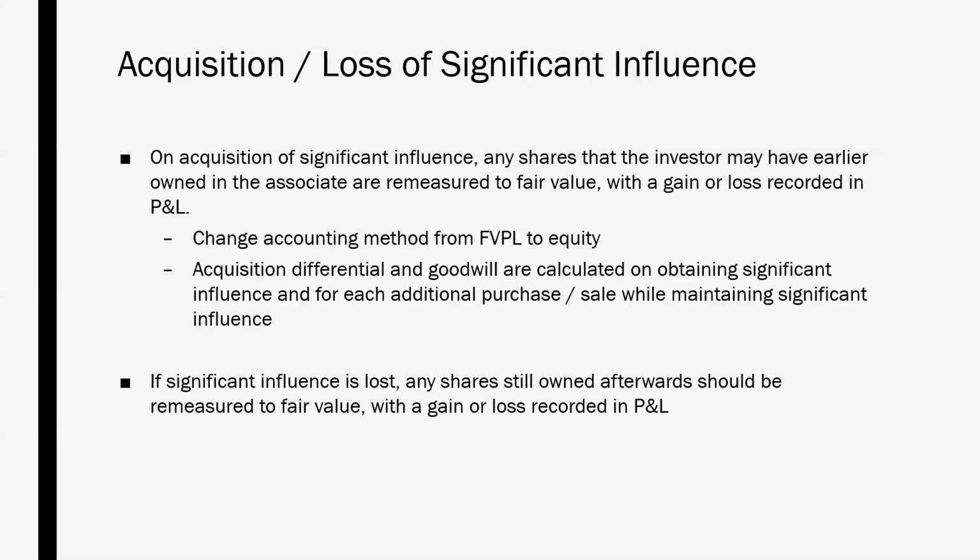If significant influence is lost, then any shares that are still owned afterwards must be remeasured to fair value, with any resulting gain or loss to be recorded in profit or loss, and the accounting model will change back from the equity method to fair value through profit or loss.